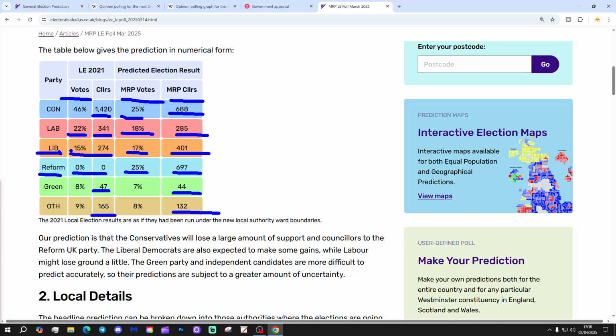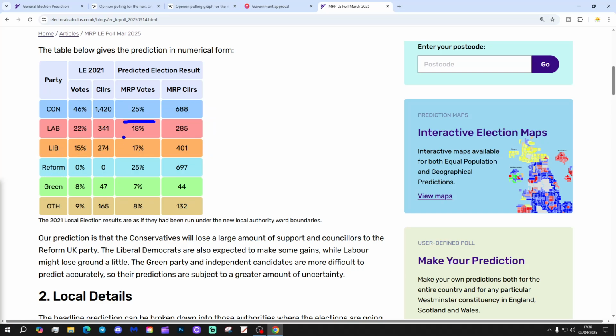So big losses for the Conservatives. A really bad night for the Conservatives predicted there. A pretty bad night, well, to be honest, a very, very bad night on the vote share for Labour. They would be very concerned, I think, to be under 20% if that share of the vote verified. It will be masked by the fact that they haven't got that many councillors to lose.